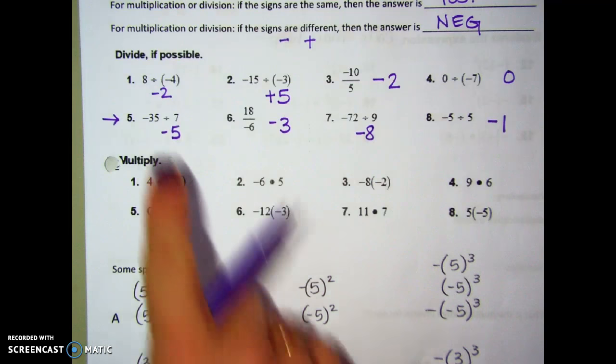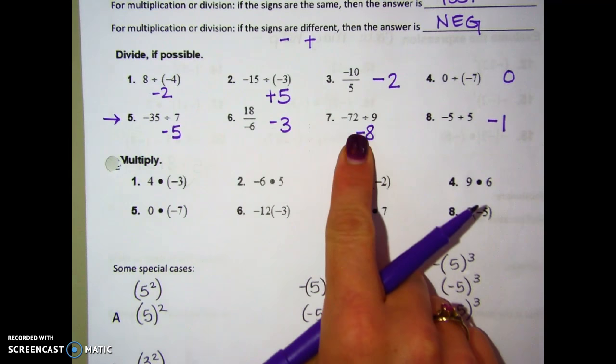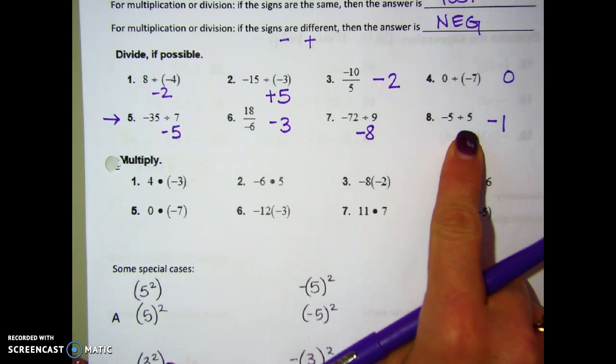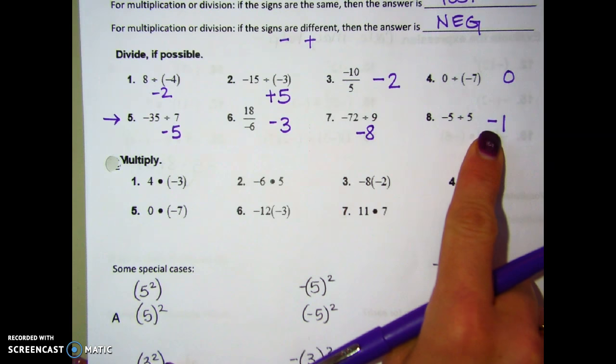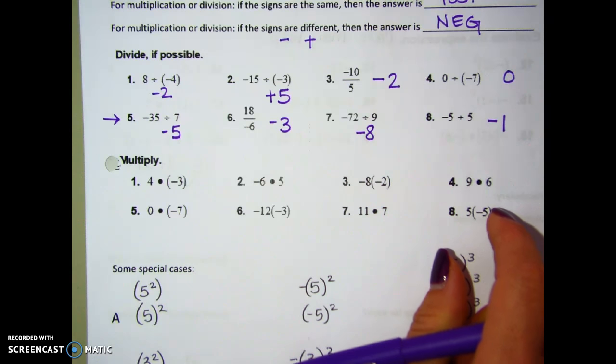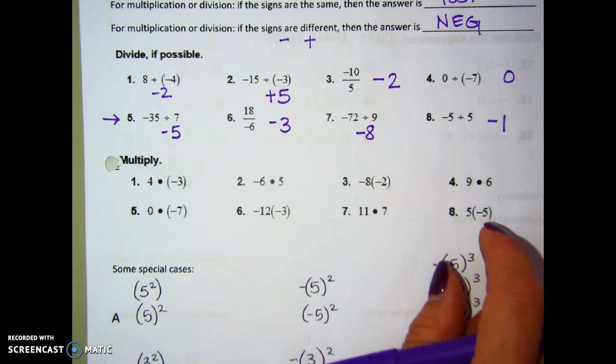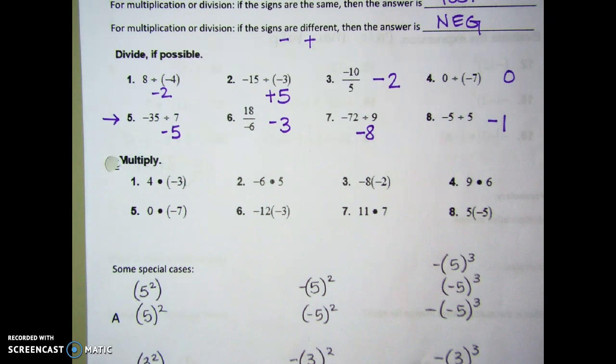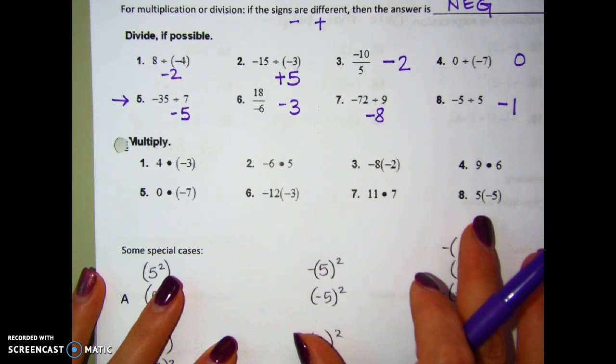So there's the answer to this row. In each of these, I actually had one positive and one negative, so all my answers are negative answers. It doesn't matter whether the positive comes first or second. As long as you have one of each, it's a negative answer. So let's go on to the multiplication.